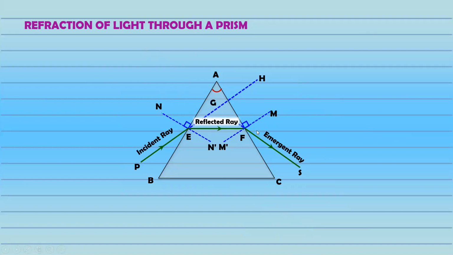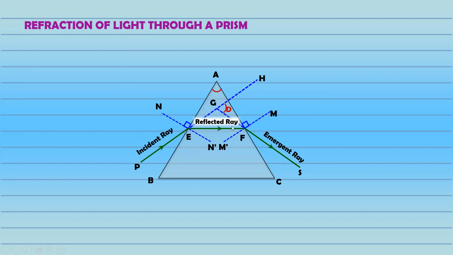Now if you see, this incident ray didn't follow this path, right? It didn't go straight. Can I say it bent by this angle? What it did is simply bend by this angle, or I can say deviated by this angle. So the angle by which the incident ray deviated is called the deviation angle. So I can call this angle the deviation angle, denoted by capital letter D. Sometimes we also denote it by delta. So remember, if the diagram for refraction of light through a prism is asked, you have to show the deviation angle.